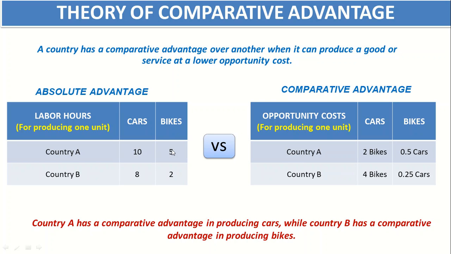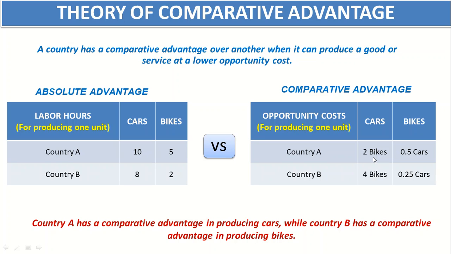So that country was taking 10 labor hours for producing 1 unit of a car, and now he has decided that he will produce bikes instead of cars. So in 10 labor hours, how many bikes will be produced? Very simple. That country was taking 5 hours to produce one bike, and here he has 10 labor hours available, so it will produce 2 bikes. Country A will produce 2 bikes. Very simple. 10 divided by 5 is equal to 2.